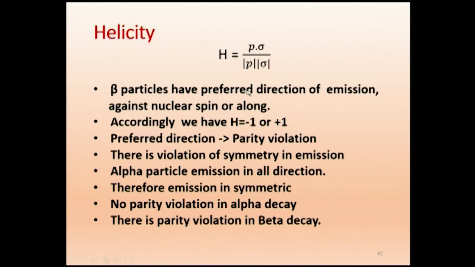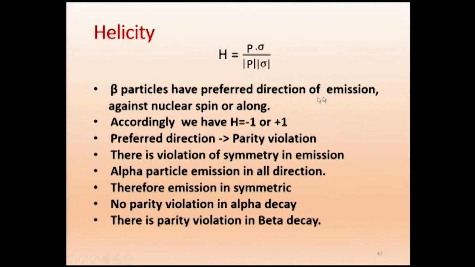Now we will read the sentence. Beta particles have a preferred direction of emission. Emission is along the spin direction or against the spin direction. Accordingly, we have -1 and +1. So if it is against, it is -1. If it is along, we call it +1. So I have written against and then along, minus of and plus of. So against corresponds to -1 and along to +1.